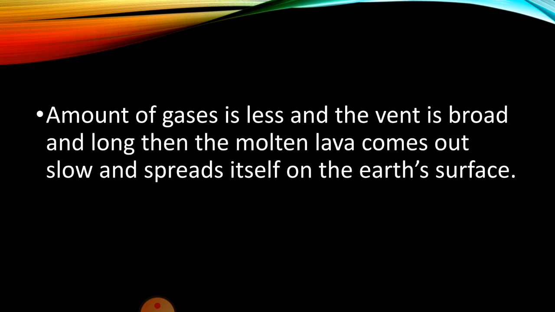And when the amount of gases is less and the vent is broad and long, then the molten lava comes out slowly and spreads itself on the earth's surface.